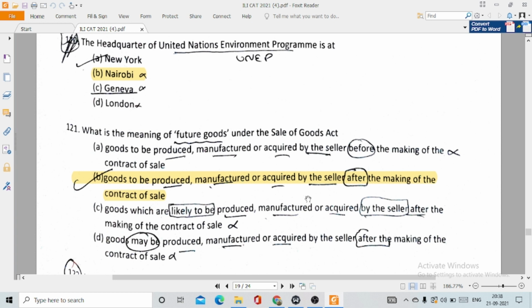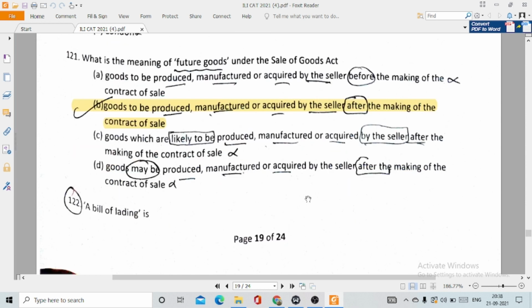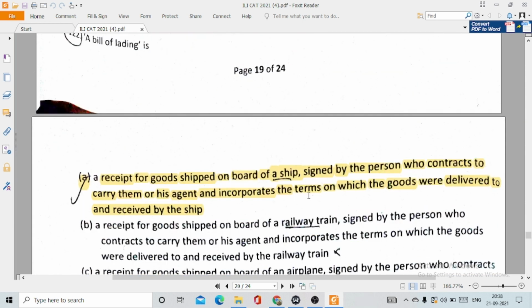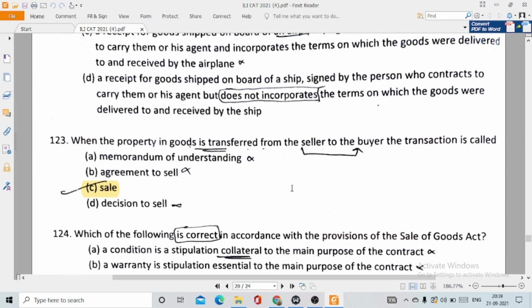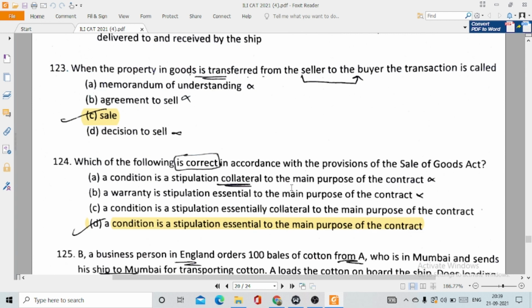121. What is the meaning of future goods under the Sale of Goods Act? So this is actually option number B, goods to be produced, manufactured or acquired by the seller after the making of the contract of sale. 122. A bill of lading is option number A, a receipt for goods shipped on board of a ship signed by the person who contracts to carry them or his agent and incorporates the terms on which the goods were delivered to and received by the ship. Then 123, when the property in goods is transferred from the seller to the buyer, the transaction is called, so that transaction is called option number C, sale.